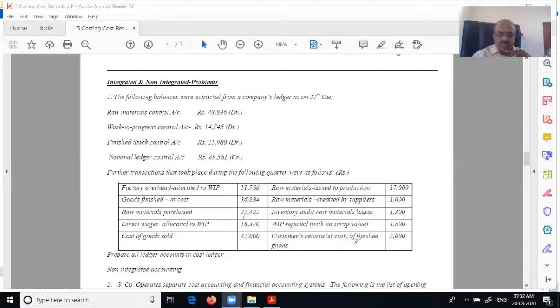Customers returns at cost of finished goods. Customers return. That means what we have sold is coming back, and my finished goods is increasing. Let's come back: this is your WIP, this is your finished goods store, and it has gone and sold, but again it has come back. So when it comes back, my finished goods is going to go up again. Our debtor has paid it back again. Therefore, we'll have to increase your finished goods control account.